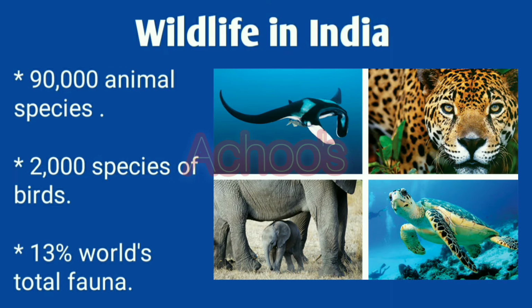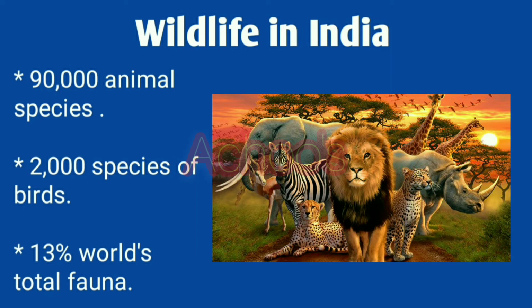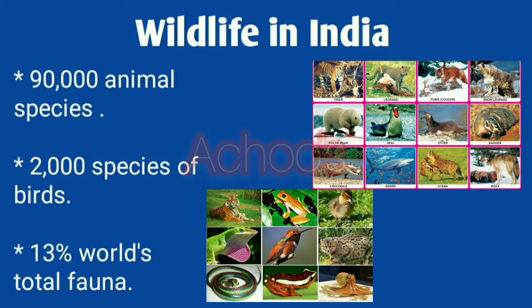Now let's come to the point of wildlife in India. As we all know, India supports a very rich variety of wildlife. Then do you know what kind of animals we have in India? There are 90,000 animal species and also 2,000 species of birds in India. So which means 13% of the world's total fauna are there in India.